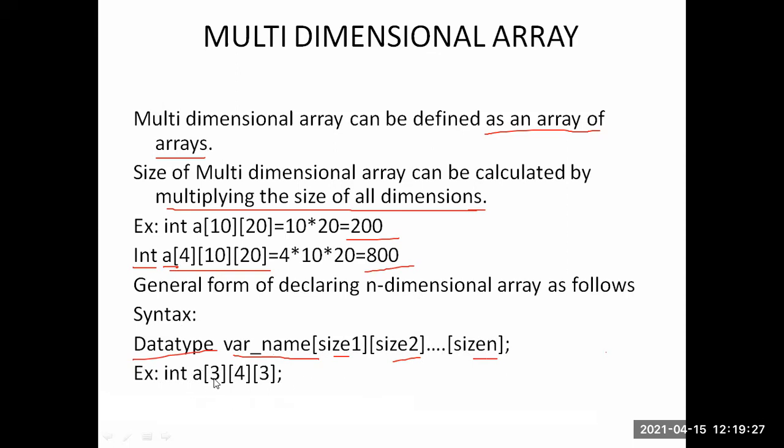In a two-dimensional array, listen carefully, this will represent the row value and this will represent the column value. Coming to this multi-dimensional array, here the first element indicates how many arrays we will take. Here 3 arrays we will take. Then this is the row, 4 rows. This is the column. So total number of arrays, we are taking 3 arrays. How many rows are there? 4 rows. And how many columns are there? 3 columns.